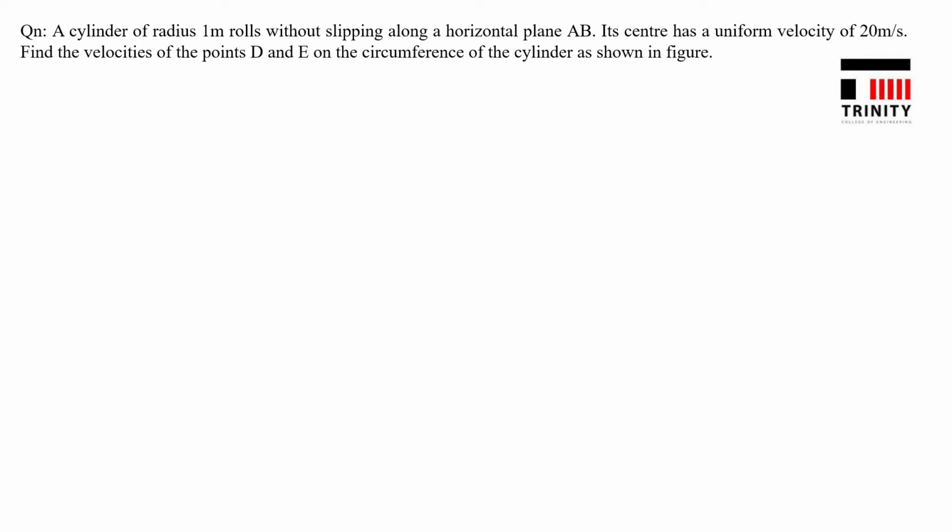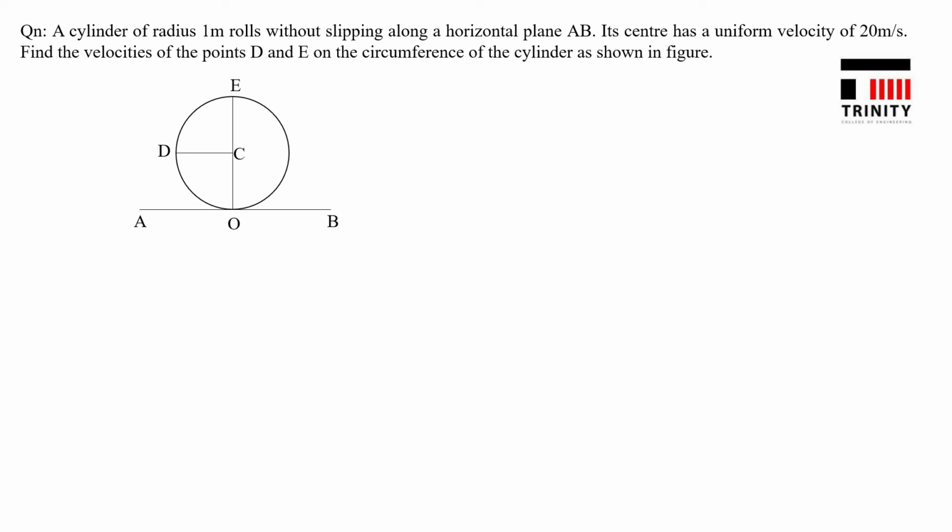A cylinder of radius 1 meter rolls without slipping along a horizontal plane AB. Its center has a uniform velocity of 20 meter per second. Find the velocities of the points D and E on the circumference of the cylinder as shown in the figure. Here you are given a cylinder, its radius is 1 meter.